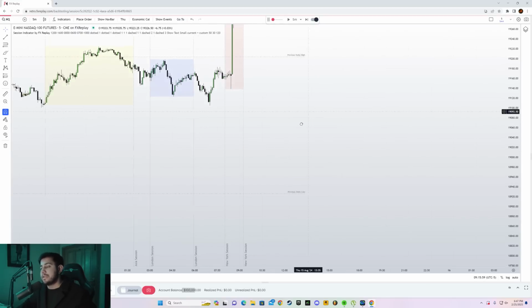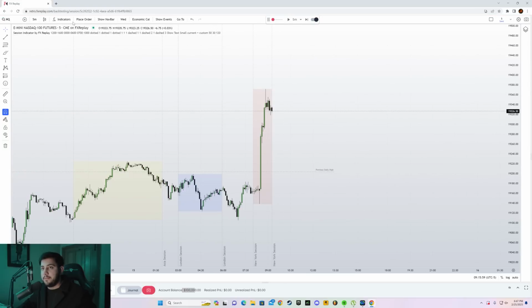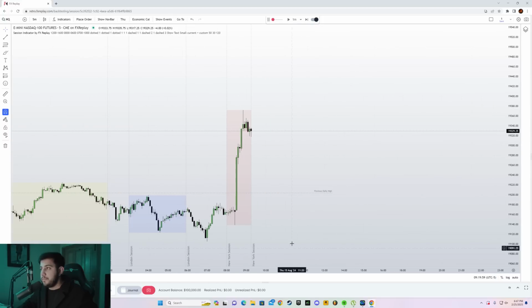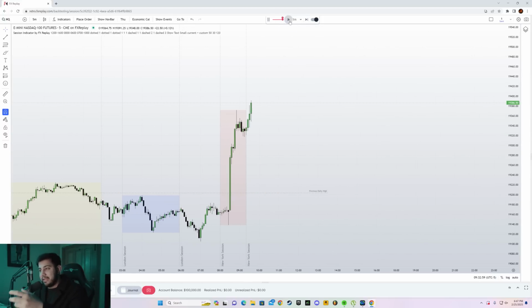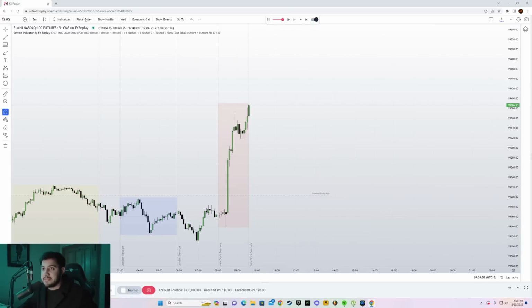So I'm going to go to the next New York session here, right? And you can see this is the time frame of the chart. But over here, if you click on it like this, you skip the candle, the 5-minute candle is going to be forwarded, right? If I go to the 1 minute here and I play this through, you can see that it prints like the actual live market.